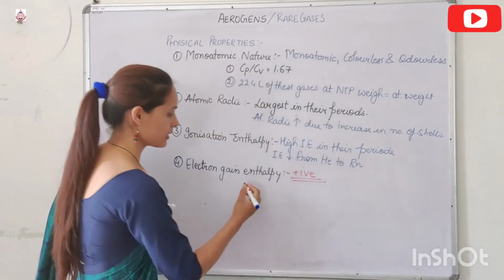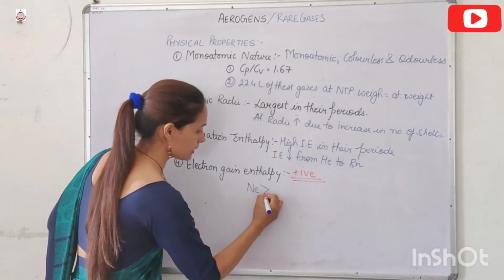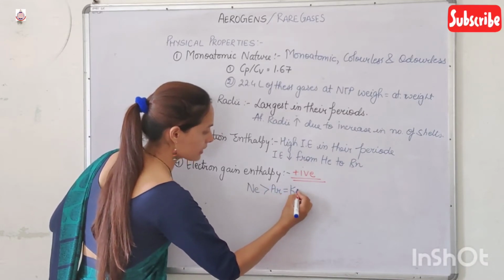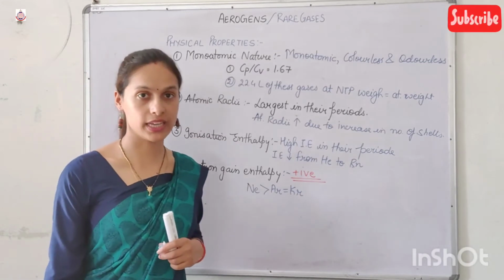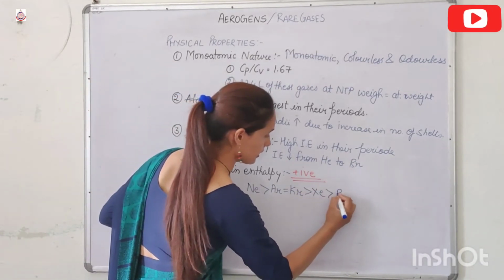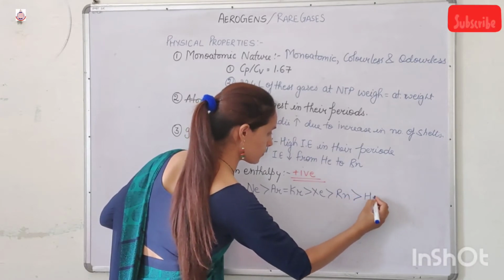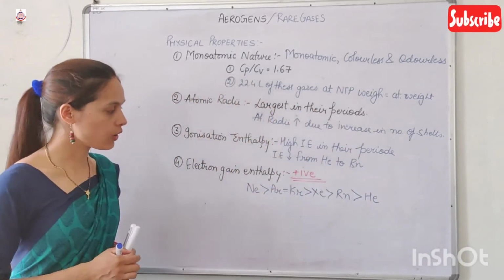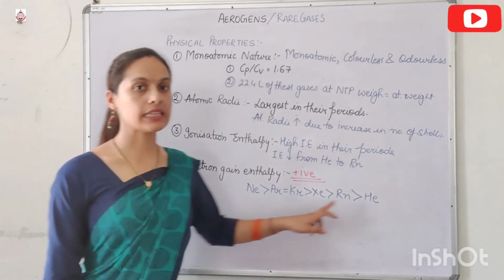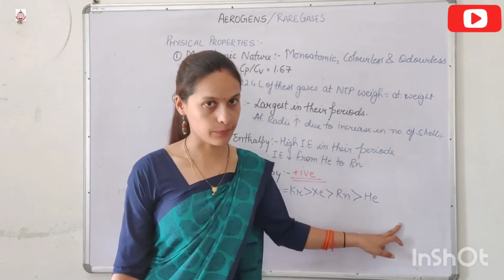So the sequence is neon, then argon and krypton, which have the same electron gain enthalpy, then xenon, radon, and the least positive is helium. This is the order of the electron gain enthalpy.